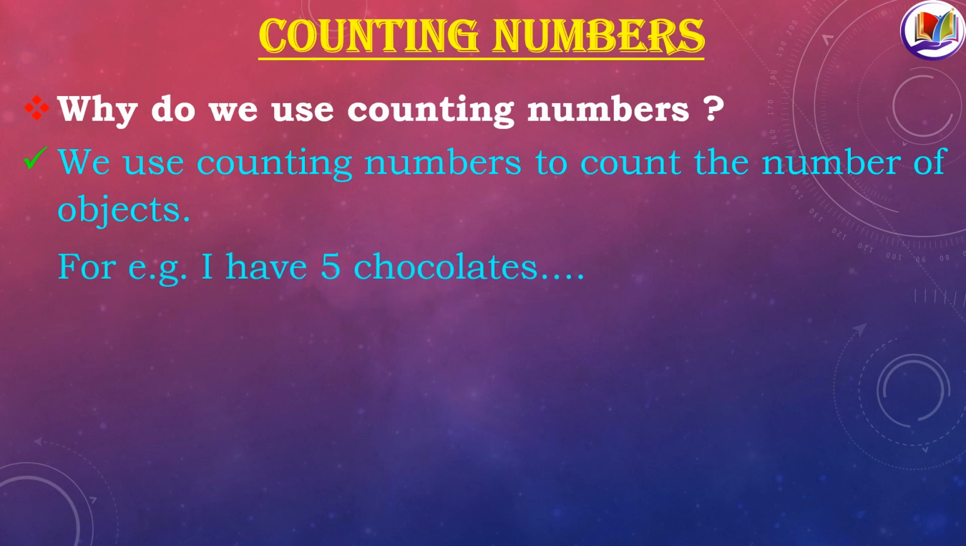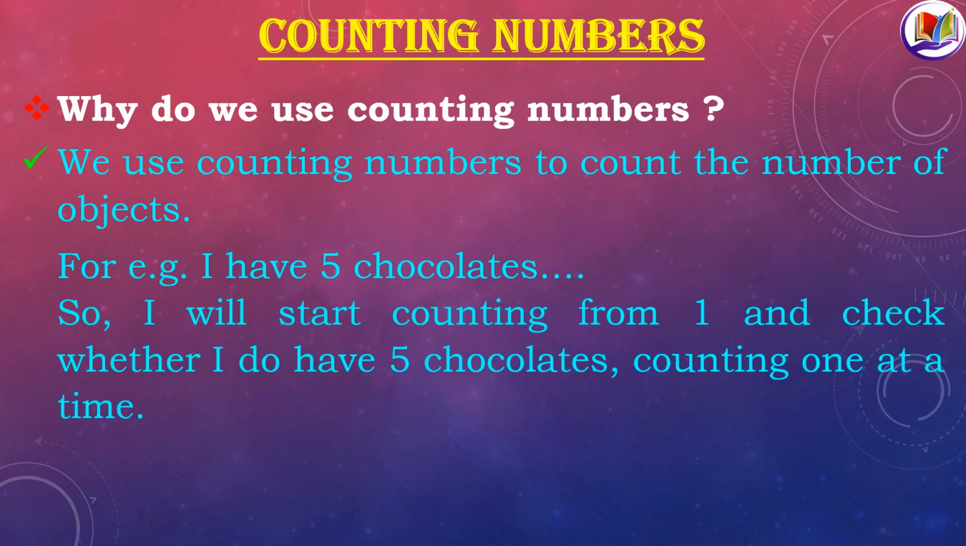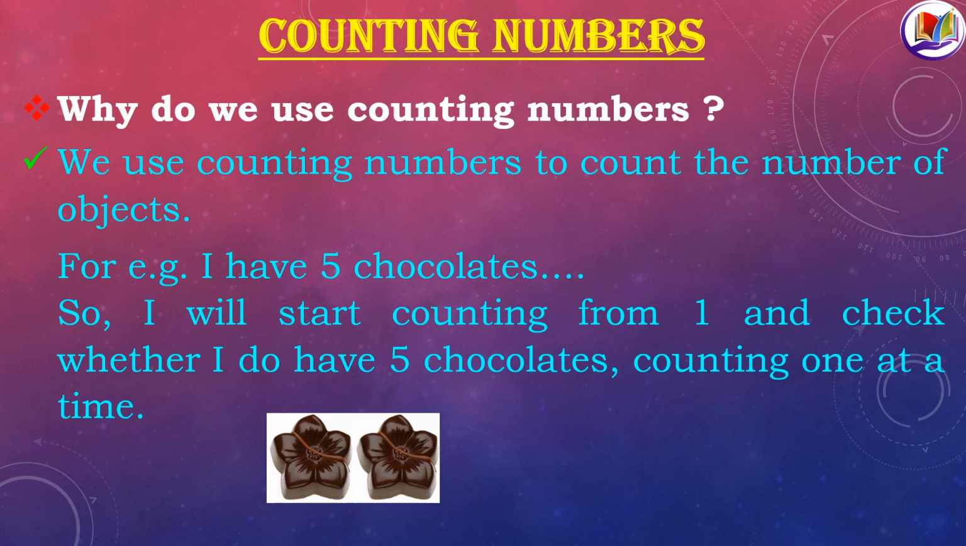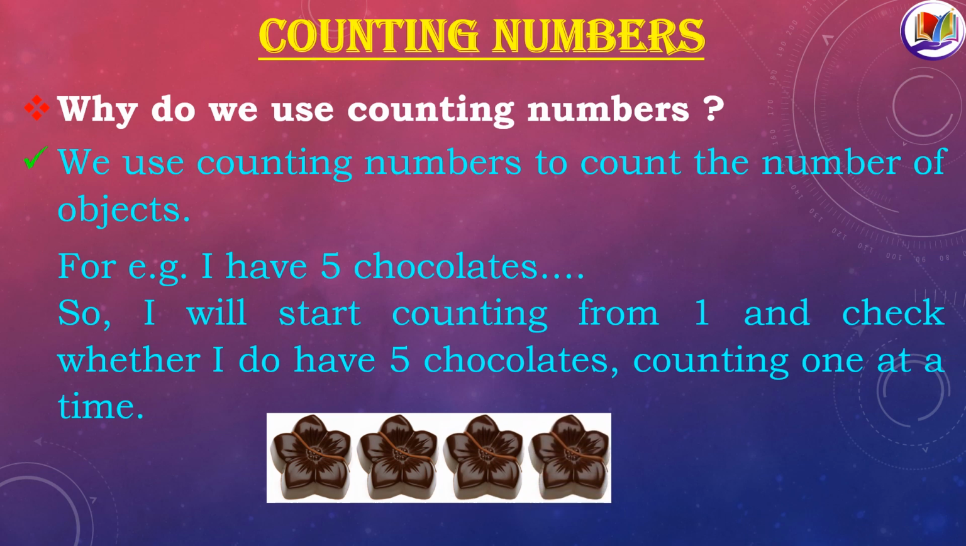For example, I have 5 chocolates. So, I'll start counting from 1 and check whether I have 5 chocolates or not. Counting one at a time. So, let's start counting. 1, 2, 3, 4 and 5. And here are 5 chocolates. So on, we can continue counting as much as we want. So that's why we say counting numbers are endless or infinite.